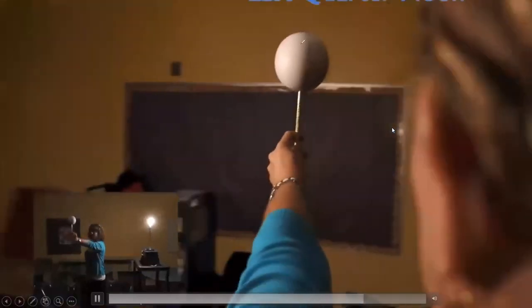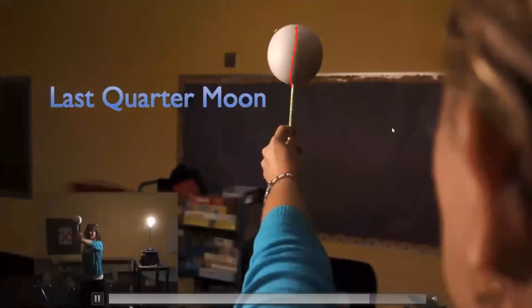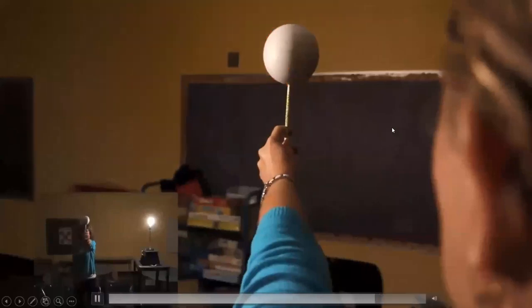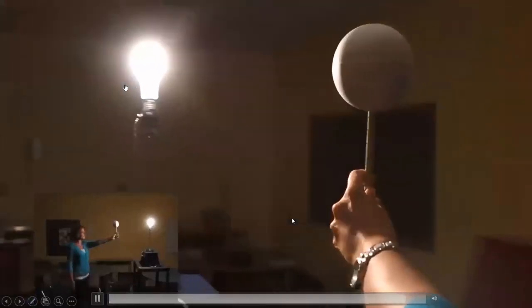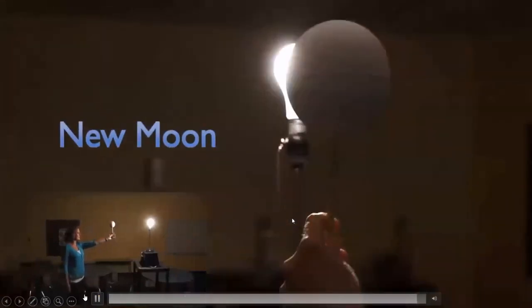Then we have a last quarter, as half of the moon at this point. At this point, this part will be visible and this is not visible. That's a last quarter. And then we have a crescent again. That is a waning crescent. So this part is visible, and the remaining part is not visible. It's not reflecting the light. This room is not completely dark, that's why this part we can still see. But in the case of the moon, this part won't be visible. And then again, it returns back. So we have a new moon.